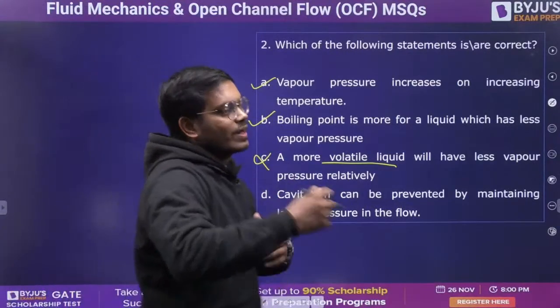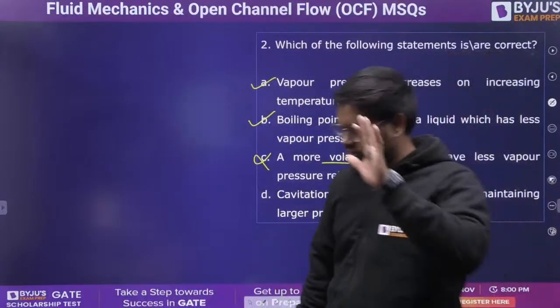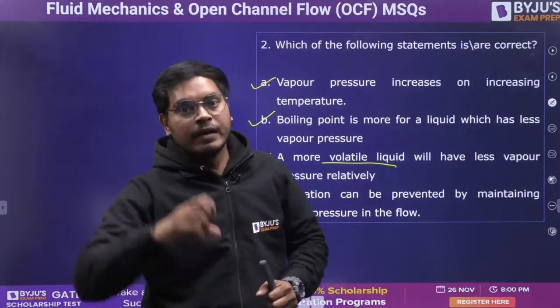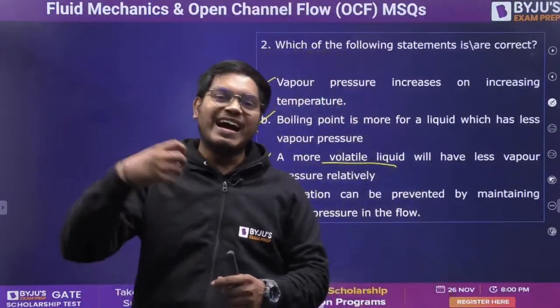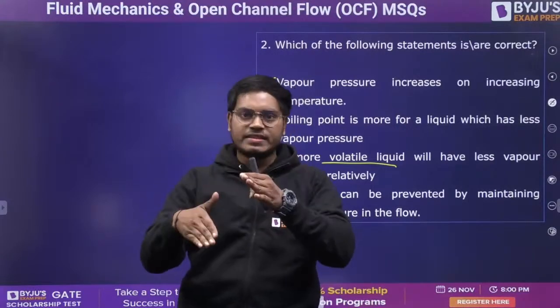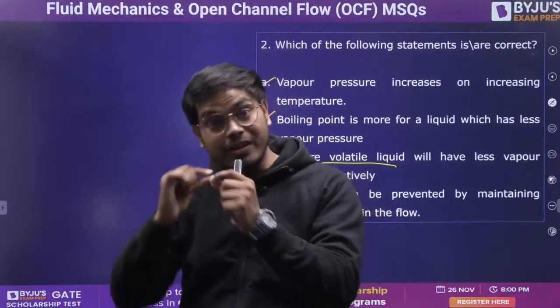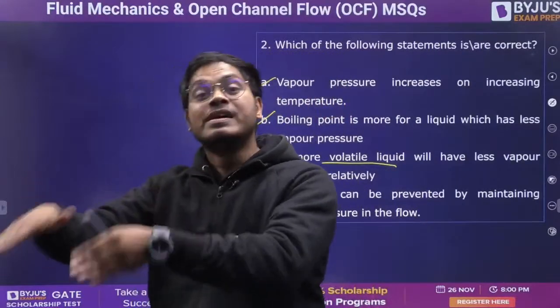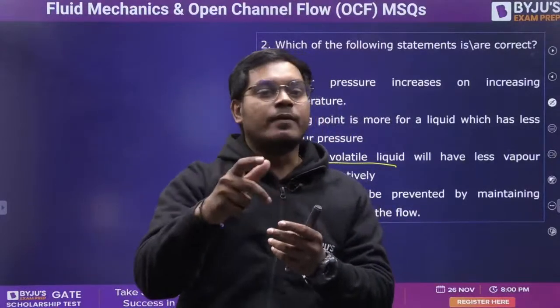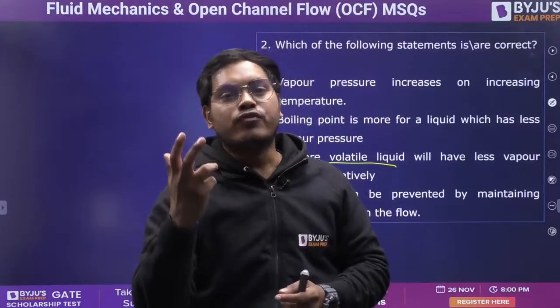Cavitation can be prevented. Now, what is cavitation? As I just gave you one example of how by decreasing the pressure I can boil the water, now suppose I have a penstock, or maybe a pipe, and in that pipe the pressure somehow starts decreasing. There will be a point at which the vapor pressure and the pressure inside the pipe become equal. As soon as that happens, the boiling will start, bubbles will form, and those bubbles will comprise steam.